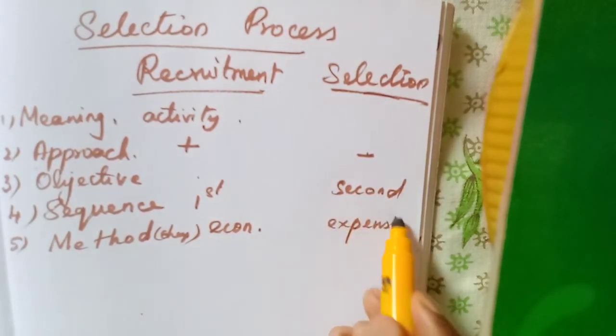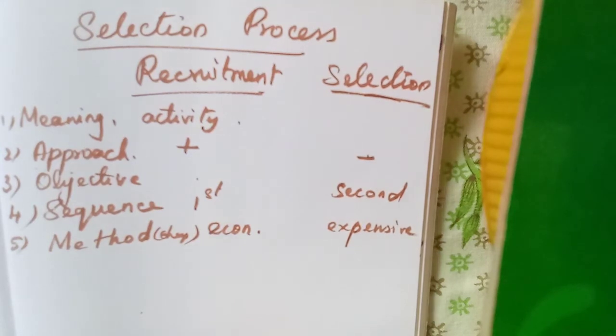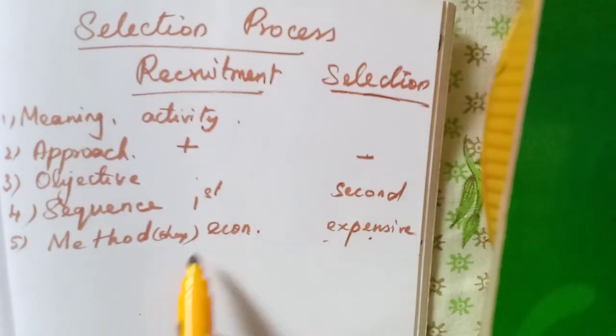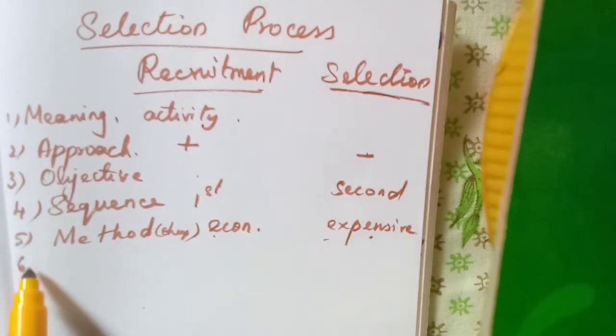They have to conduct various tests, call the candidates, and appoint many experts for interviewing the candidates. They also have to purchase papers and stationery. So selection is an expensive method.